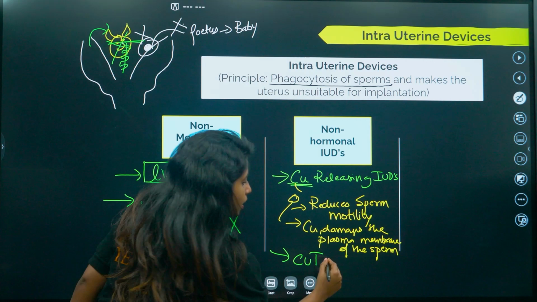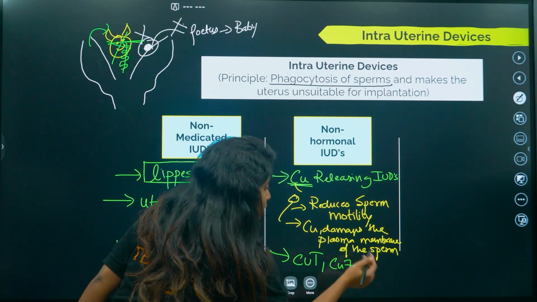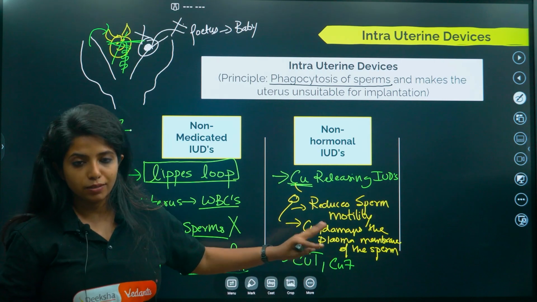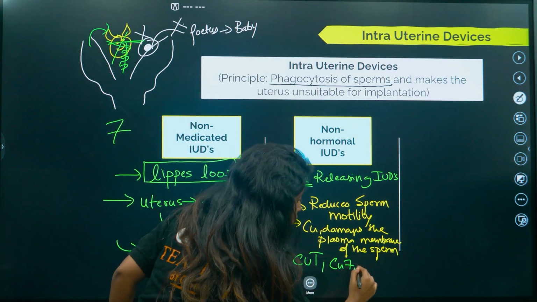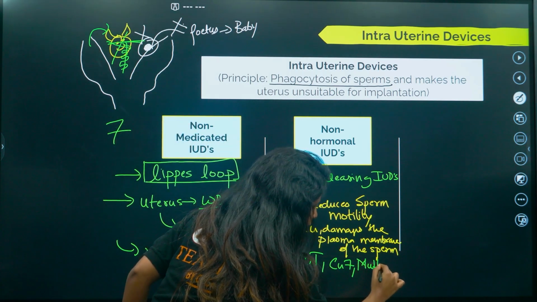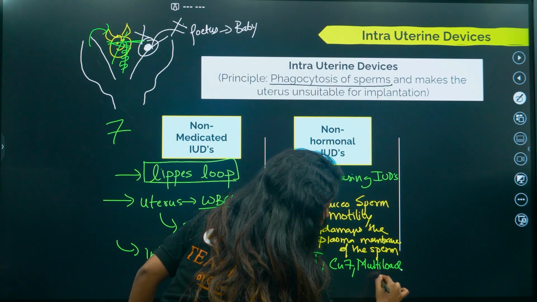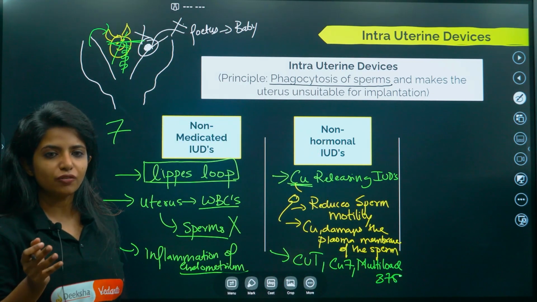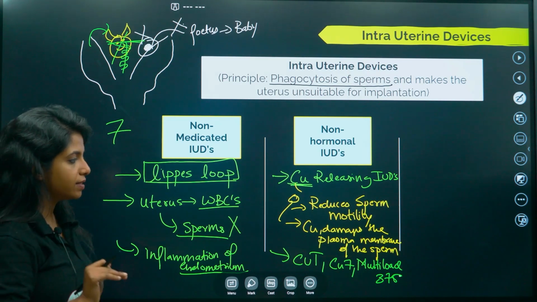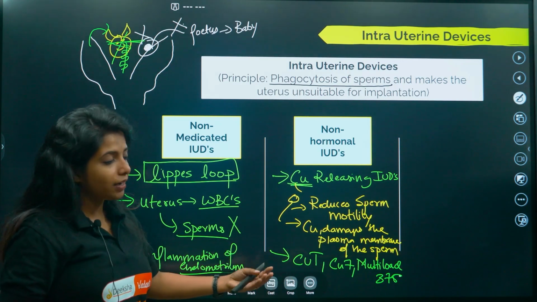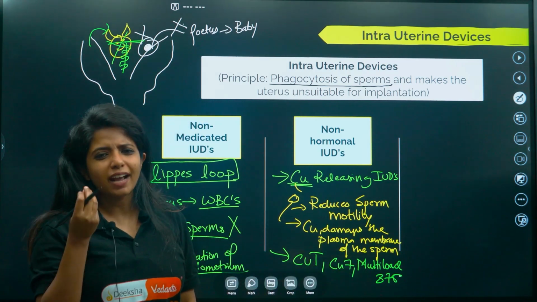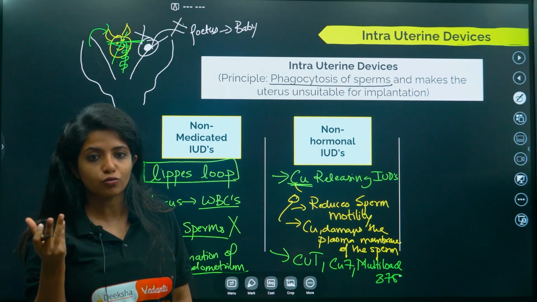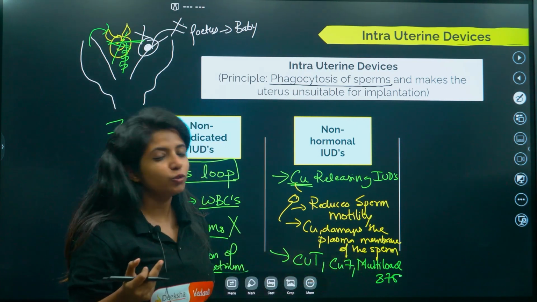Next thing, there is Cu7. Now this is in the shape of 7, which is why it is known as Cu7. Then comes Multiload 375. How many days are there in a year? 365, right? Just add 10 more. 375 is there now. This is because it is Multiload, right? Now 375, why? Why is it named 375? Because 375 mm² of copper is being used over here. So that is why it is known as 375.